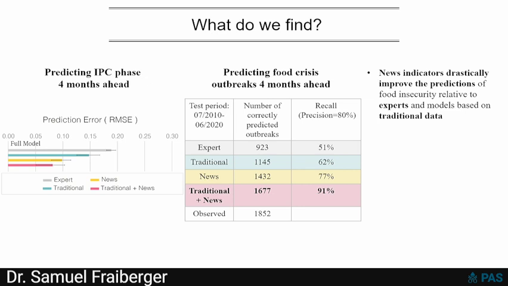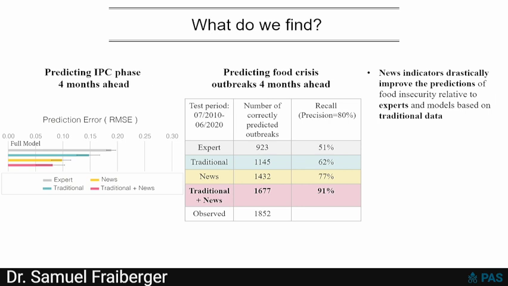Over this period, we had about 1,800 food crisis events in the data. What I define as a food crisis event is when the IPC phase rises to a level of 3 or above for at least 8 months. And we're trying to predict whether that's going to happen 4 months in the future.